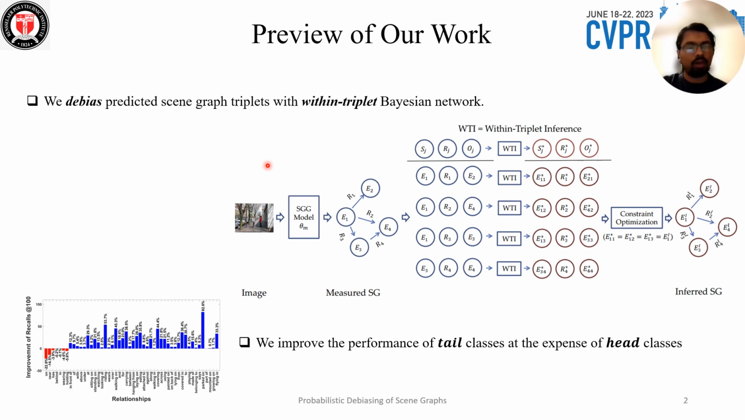We want to address the long-tail issue that exists in scene graph generation. For any image, for any biased scene graph generation model theta m, we generate the biased scene graph, which we call the measured scene graph. We decompose it into triplets and perform within triplet inference for each triplet. The within triplet inference jointly infers the subject, relationship and object, and the constraint optimization resolves the conflict that may exist in subjects shared by different triplets. After the constraint optimization, we get the inferred scene graph, which improves the tail performances and decreases the head performances.